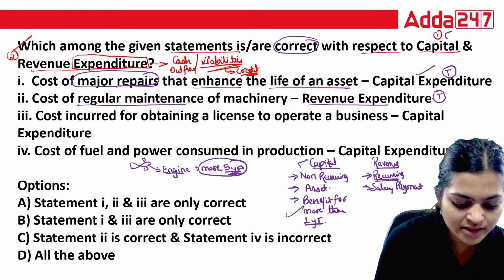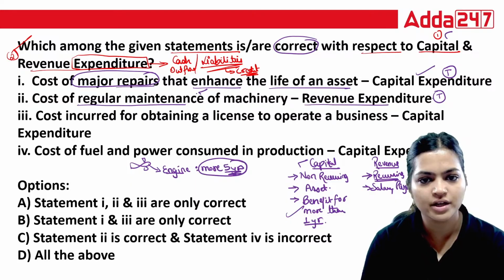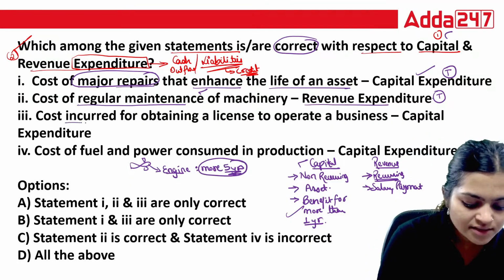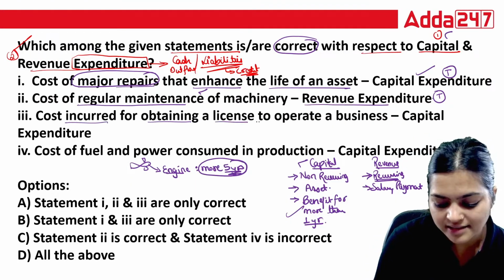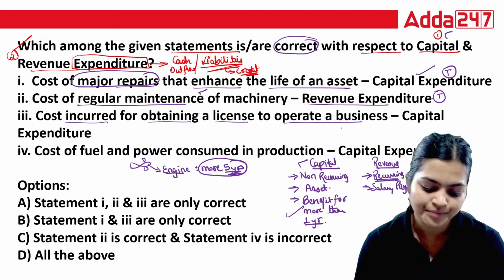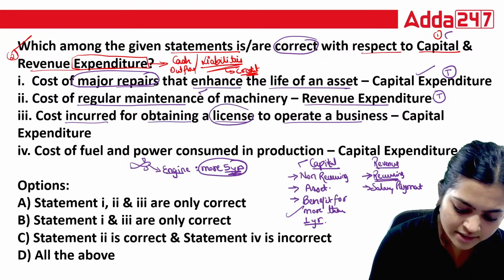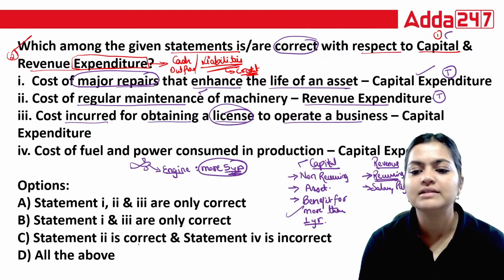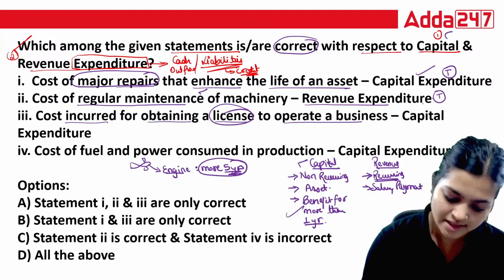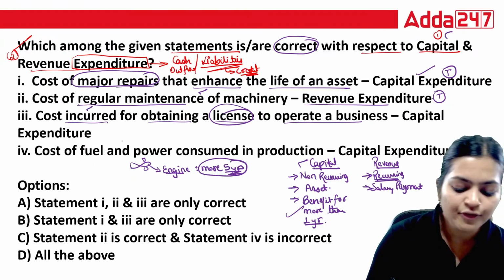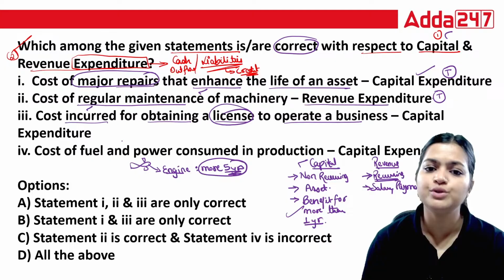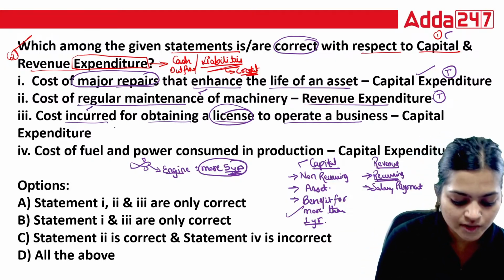Then, cost incurred for obtaining a license to operate a business. When you are taking a license to operate a business, that is capital. Here you are incurring cost for a license which you are going to use for more than 1 year. So this is also true.